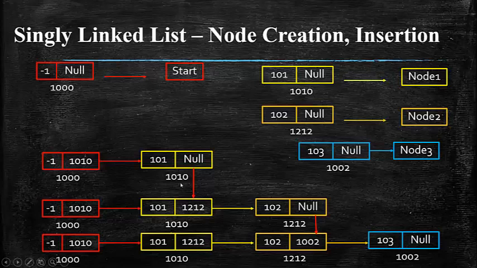Once you create the next nodes, the null value should be updated to the address of the next nodes. This process continues until you create the last node. Once you create the last node, you have to set the pointer value to null in order to indicate that the linked list is getting terminated. Next we'll see the practical implementation of how to create the start node, how to create the first node, and how you can insert the elements in a singly linked list.